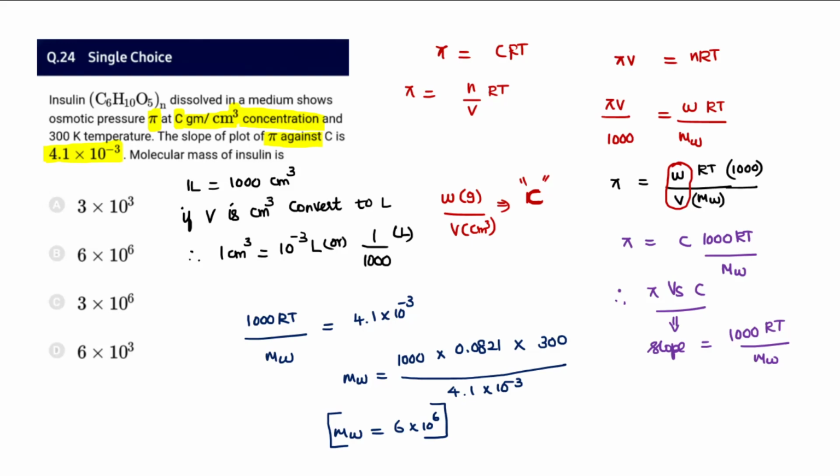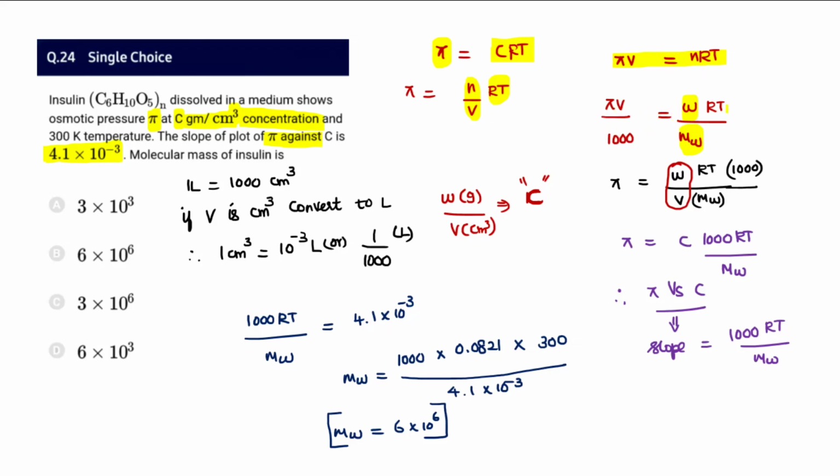Before identifying the molecular mass, let's take the osmotic pressure equation. Pi equal to CRT, and we can write it as pi V equal to nRT. Then weight by molecular weight gives the number of moles, and on the other side is volume.